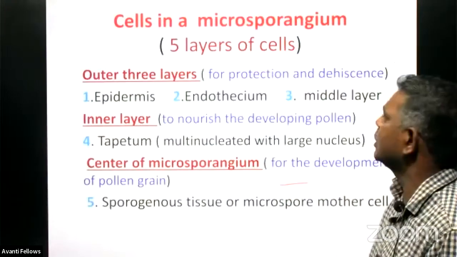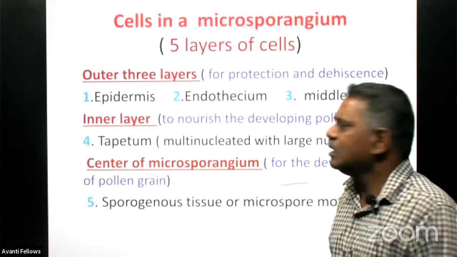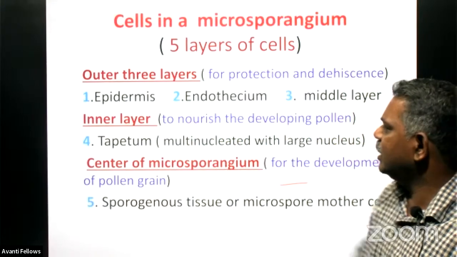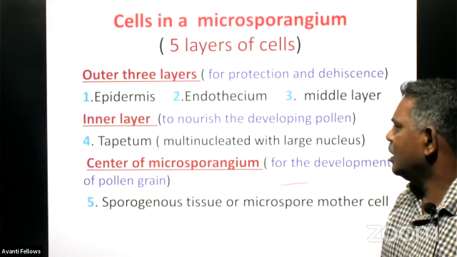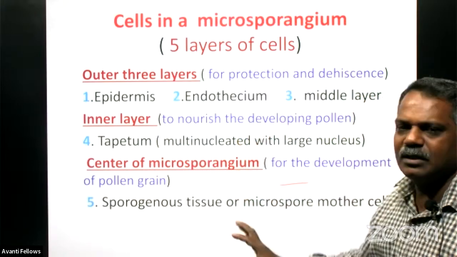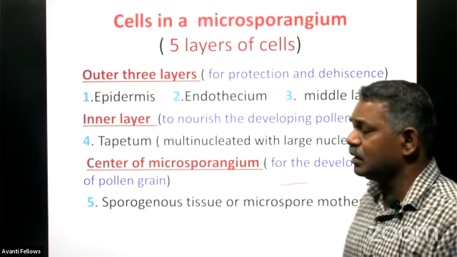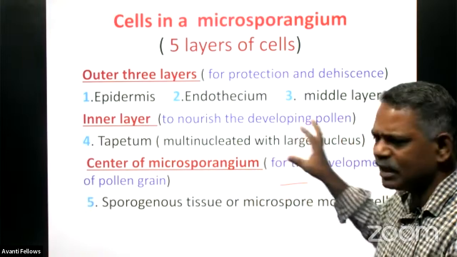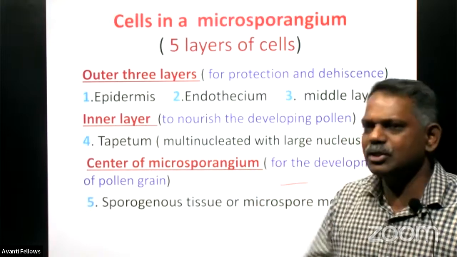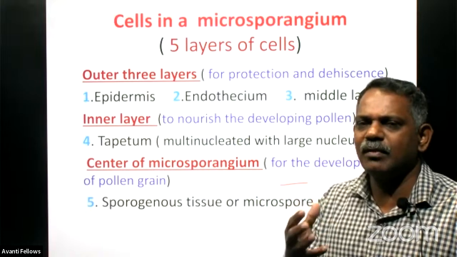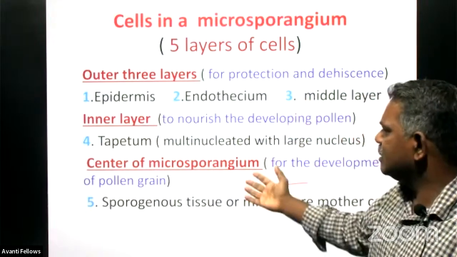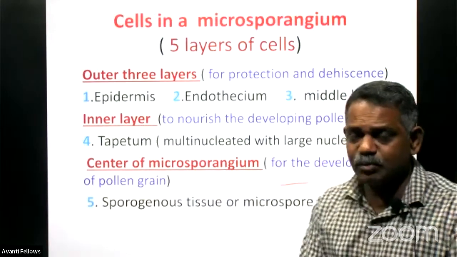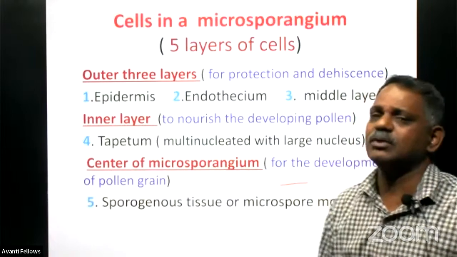Then the inner layer is to nourish the developing pollen grains only, and it includes the tapetum. And it is multinucleated cells only. This tapetum is multinucleated, and the nucleus is also very large in size, and it is exclusively for providing nutrients to the microspore mother cell, or to the sporogenous cells, to produce the microspores.